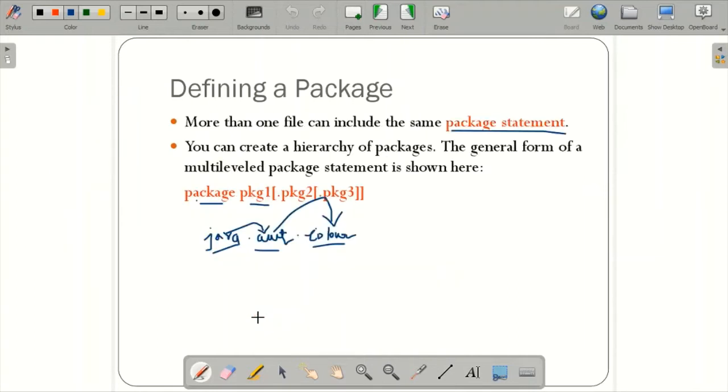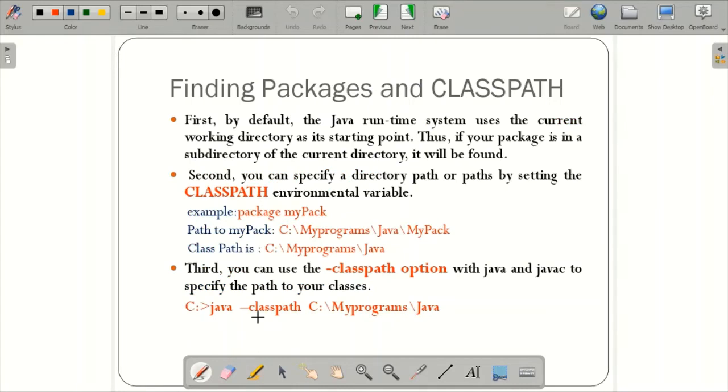The next concept is finding packages and the class path. By default, if you run a Java program, it will select the current working directory as the starting point. That will be the path for the package which you have created.